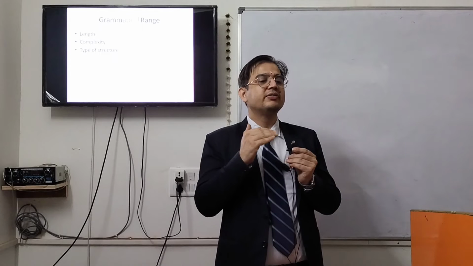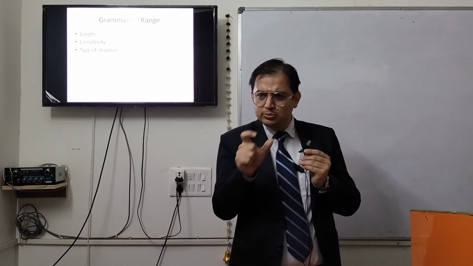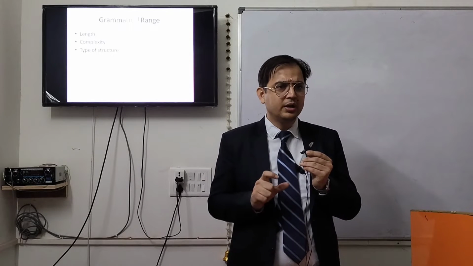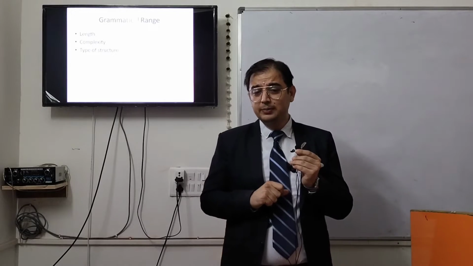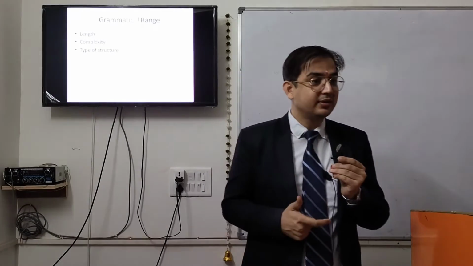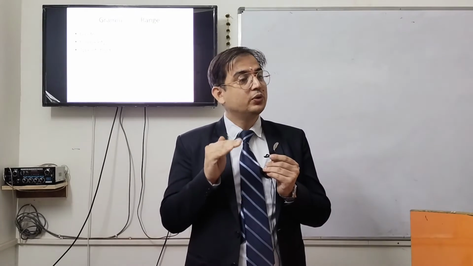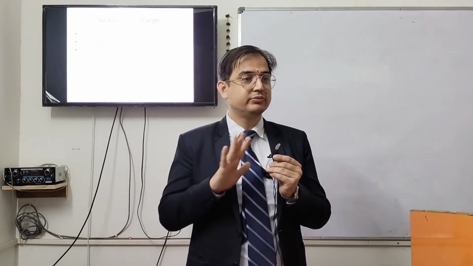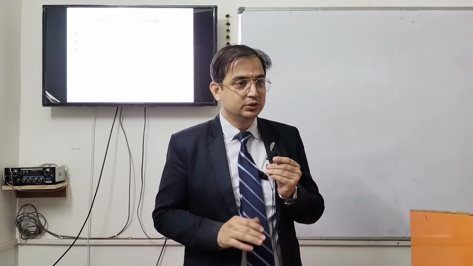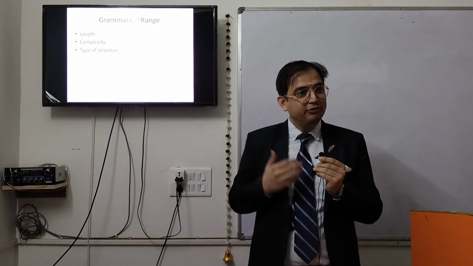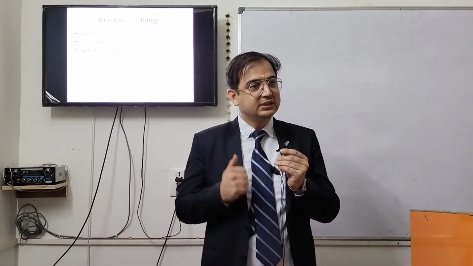If you are going to give short answers with small sentences, you will not be able to score good bands in IELTS. You will be stuck at 5.5, max 6. So you have to bring in variation in the sentence structures.